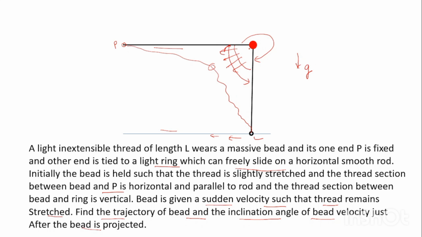Now let us say just after the impulse is given to the bead, the trajectory follows something like this. So you have to find the equation of trajectory of the bead, and second, just after the jerk is given, let us say this is the velocity, you have to find the inclination angle of this velocity with the horizontal. So these two things you have to find, the trajectory and the inclination angle alpha. Let us see how to approach this question.